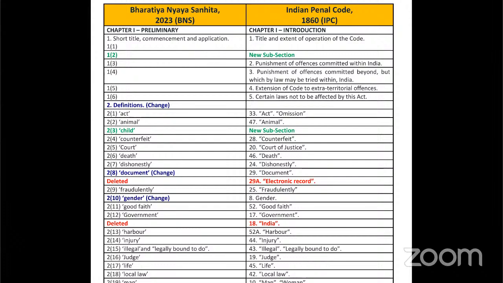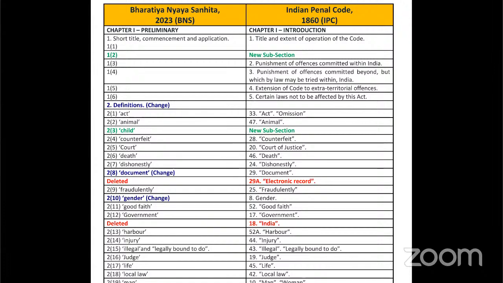In the definitions section of the BNS Act you can find 2.1, 2.2 animal, section 2 subclause 3 child, section 2 subclause 4 counterfeit, section 2 subclause 5 port, 2.6 death, 2.7 dishonesty, 2.8 document. Then 29A, electronic record, which was in IPC, was deleted, and it is now included in document.